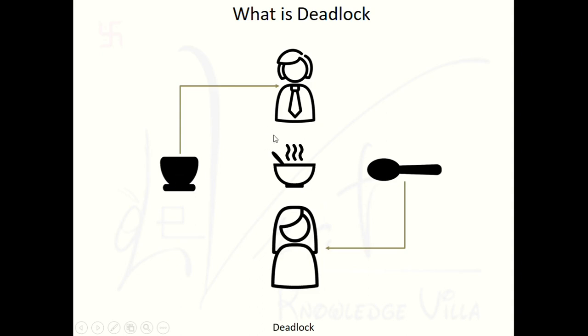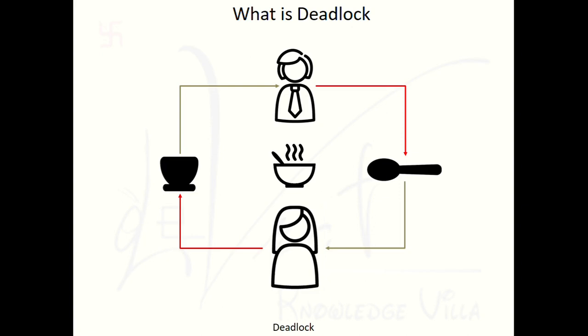Both hold a single resource and both require one more resource, so it is not going to be fulfilled. These requests are always in the waiting state. So we can say that both are continuously waiting for the spoon and bowl.